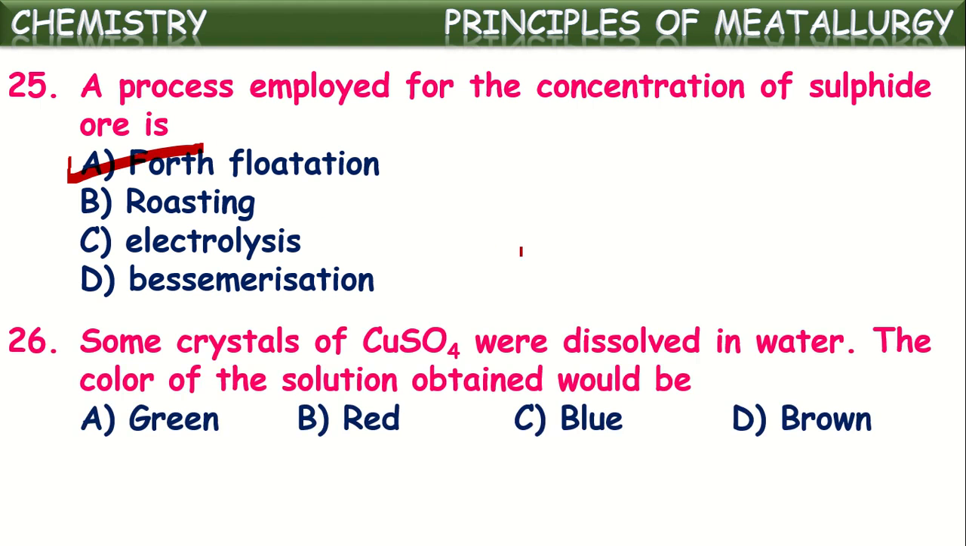Next one. Some crystals of copper sulfate were dissolved in water. Then the color of the solution obtained would be... What will be the color of the solution formed when copper sulfate is dissolved in water? Yes, copper sulfate gives blue color to the solution when it is dissolved in water. That's why it is called blue vitriol also. Hydrated copper sulfate is called blue vitriol, as you know. So when these crystals of copper sulfate dissolve in water, they form a blue colored solution.